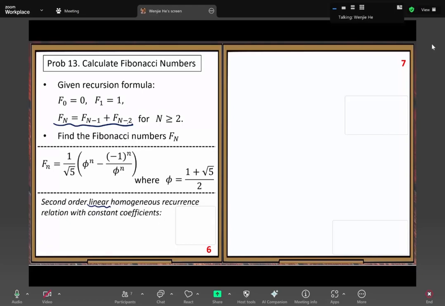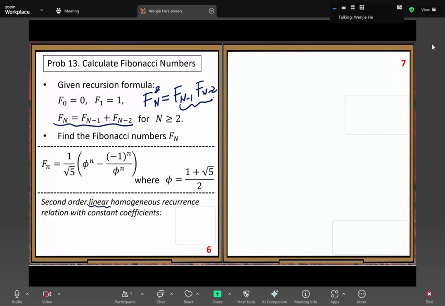Here I can try to create some nonlinear terms, for example, f squared. That's a nonlinear term, because you have a square. Another is if we have a product, minus 1 times the product of two functions. That's a nonlinear term.